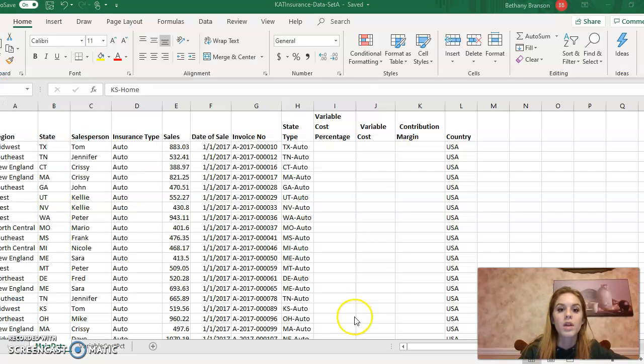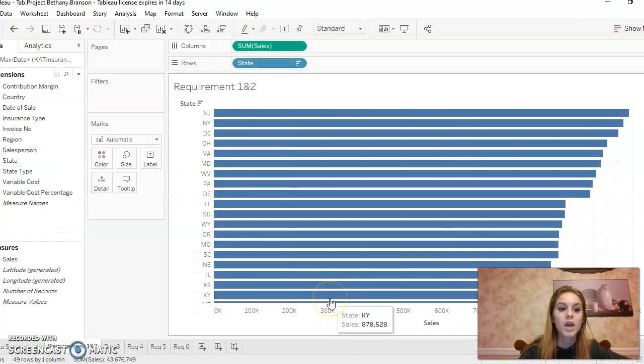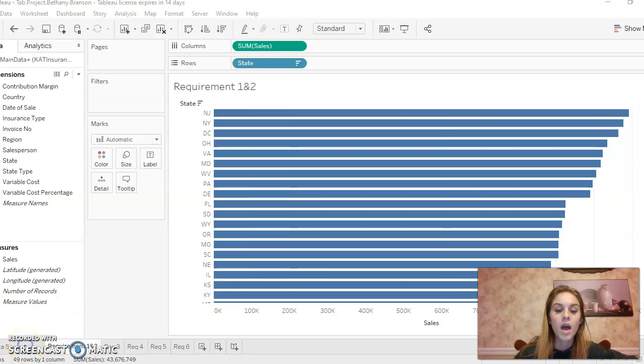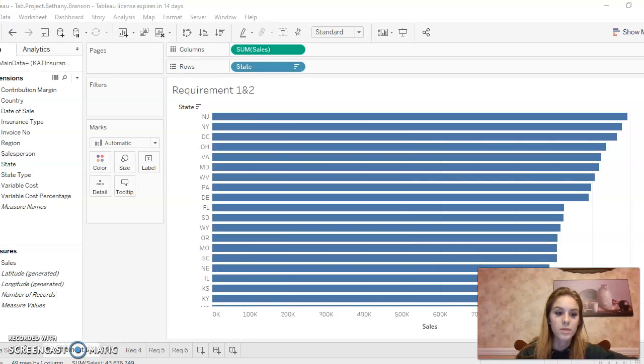For requirement 1, I first went into Excel and fixed all of the typographical errors in there before I uploaded the Excel file into Tableau. And then for the second requirement, I put the sales into the column.